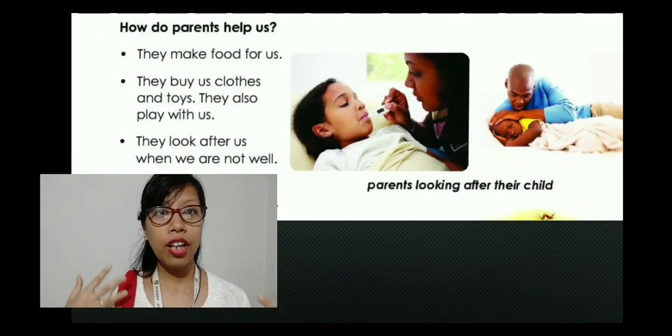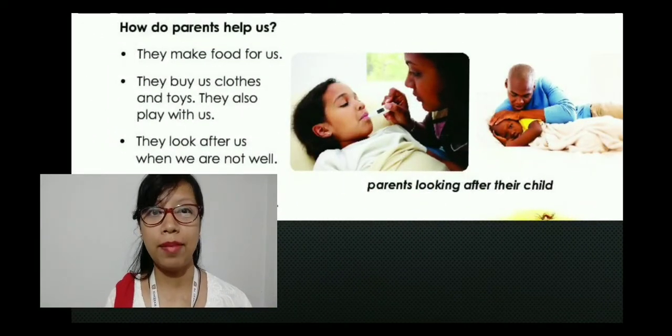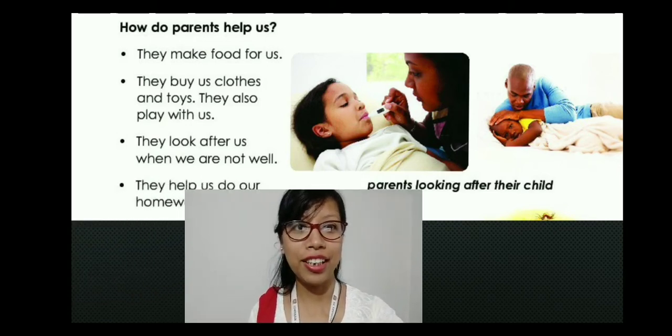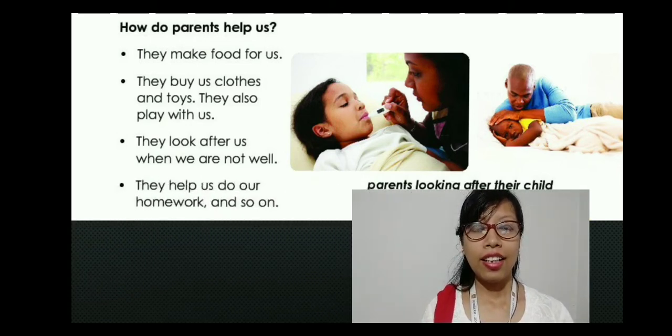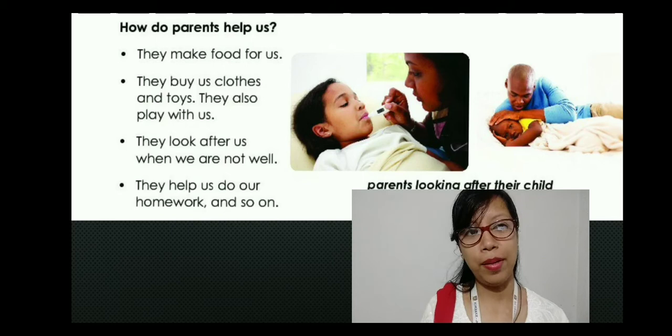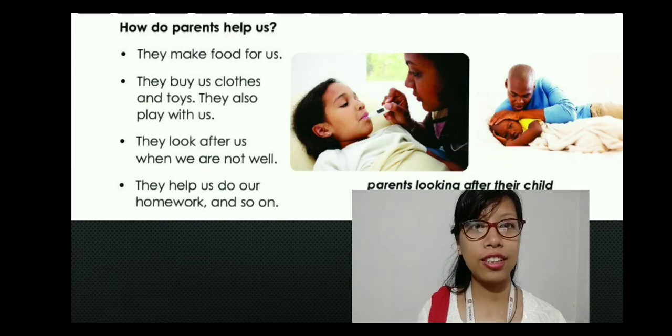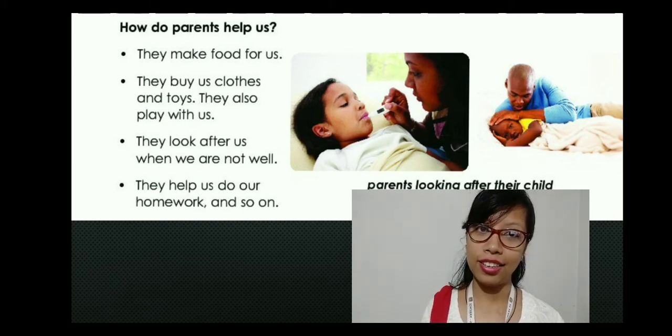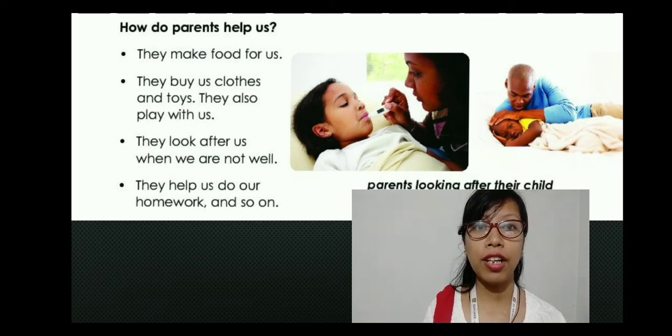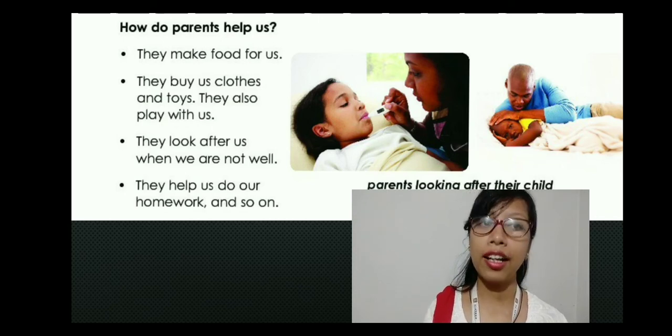Okay, so how do parents help us? Let's read it out. Now parents, how do they help us? They make food for us. Yes. They buy us clothes and toys. They also play with us. They look after us when we are not well. They help us do our homework, and so on.